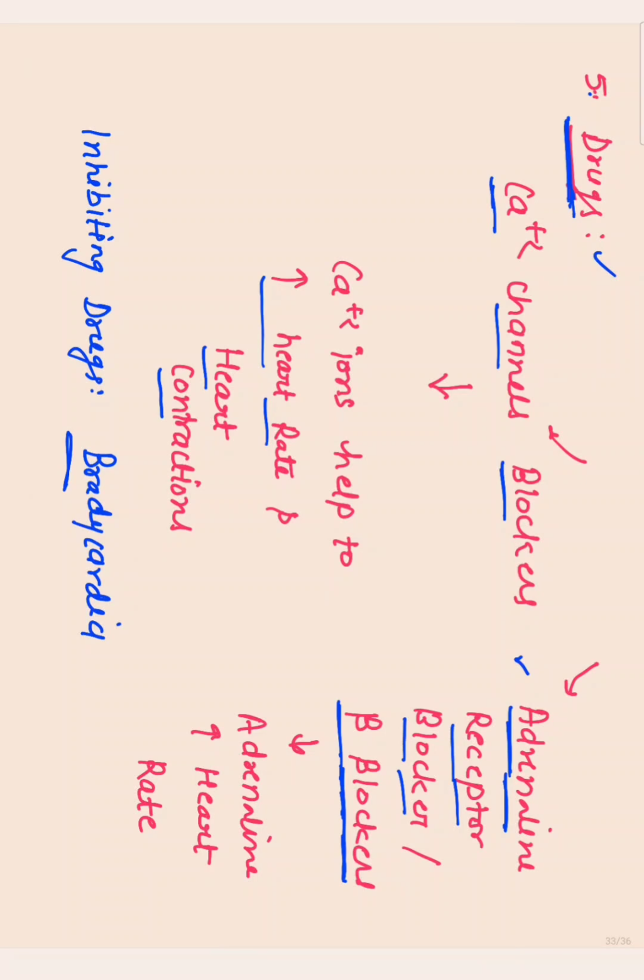So it is given to control hypertension, but when it is taken in abnormal amount, it can cause sinus bradycardia because of the decreased susceptibility of heart muscles towards adrenaline hormone, that causes decreased heart rate and bradycardia.